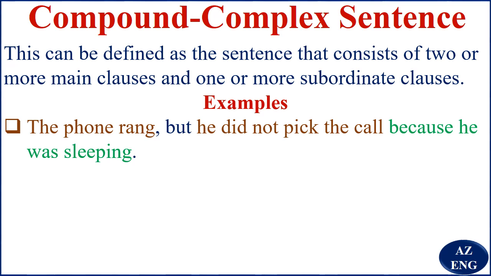But is a coordinating conjunction. "He did not pick the call" can stand alone as a sentence. "Because he was sleeping" is a subordinate clause. So we say this is a compound complex sentence.